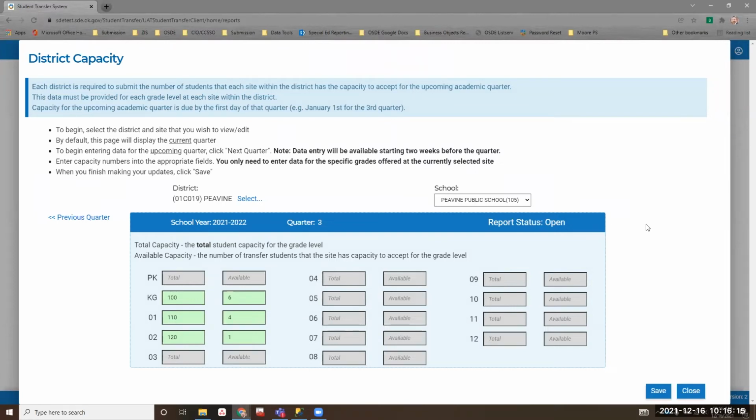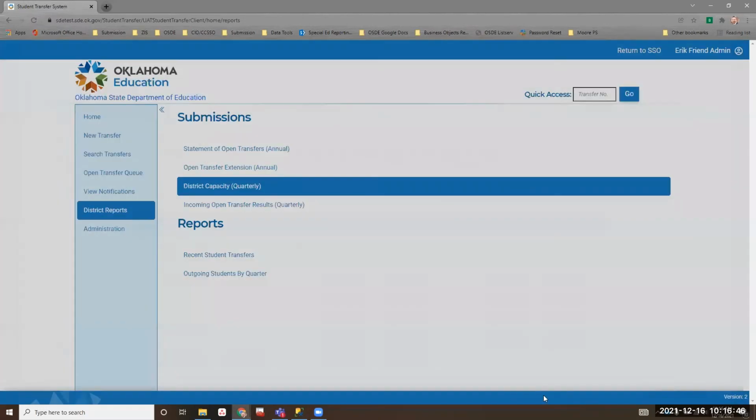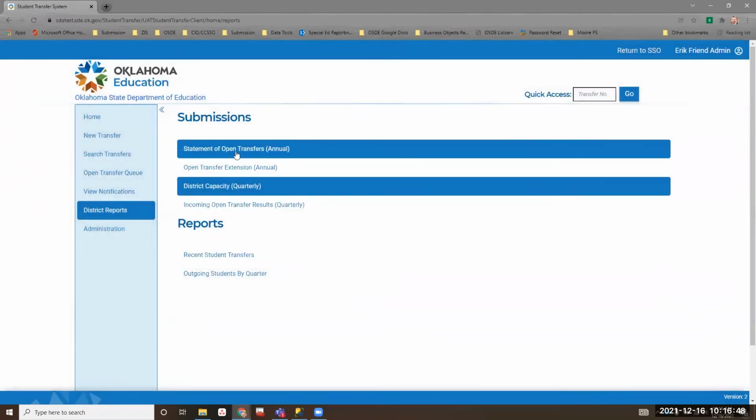And then when we get closer to quarter 4, you'll see another next quarter right here, and you'll hit next quarter and you'll do quarter number 4. It opens up 15 days prior to the quarter coming due. So for April 1, it'll open up halfway through March, essentially. You'll be able to come in here and you'll have 2 weeks to change whatever needs to be changed for that quarter, and you'll be done. You can run all these different reports.